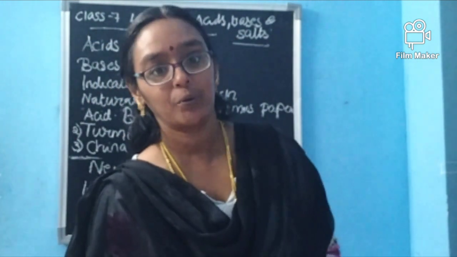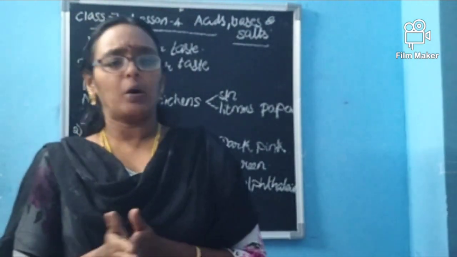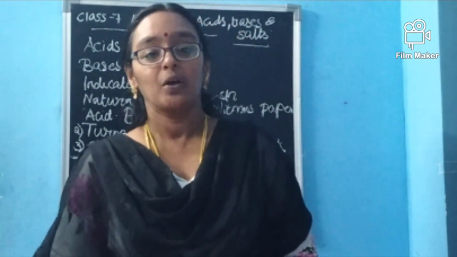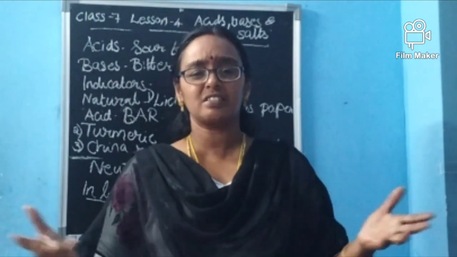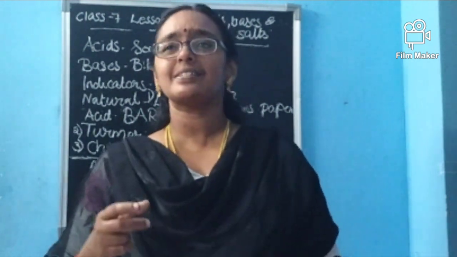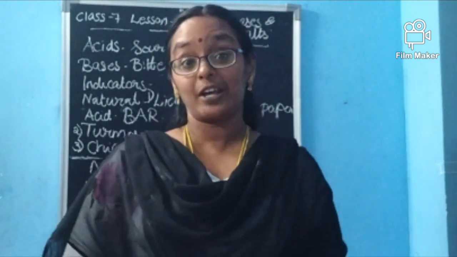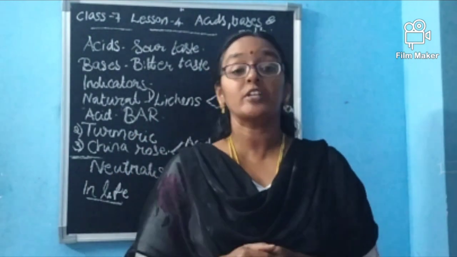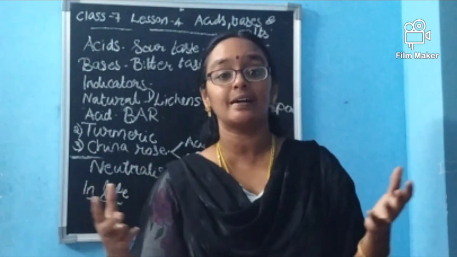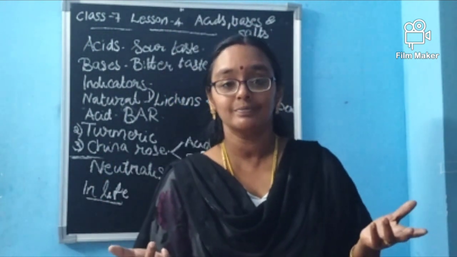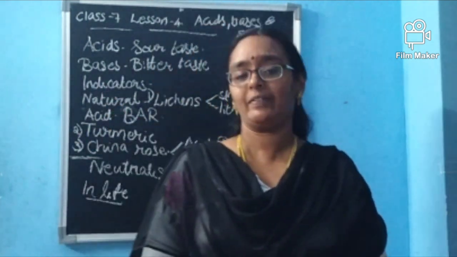And now we are moving to lesson 4, that is acids, bases and salts. Now you are grown up children, right? You know much more about chemistry. There are acids and bases in chemistry, right? Many things you can differentiate, whether they are acid or base. H plus ions are present only in acids and OH minus ions are present more in bases. And when an acid and a base are joined together, what will be formed? Salt will be formed. You have a small idea about it, right?